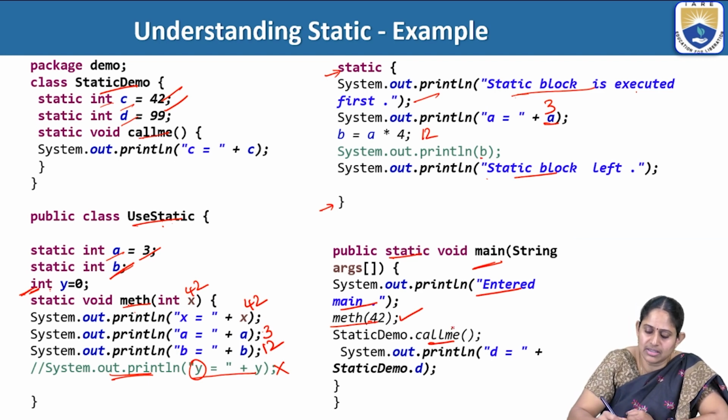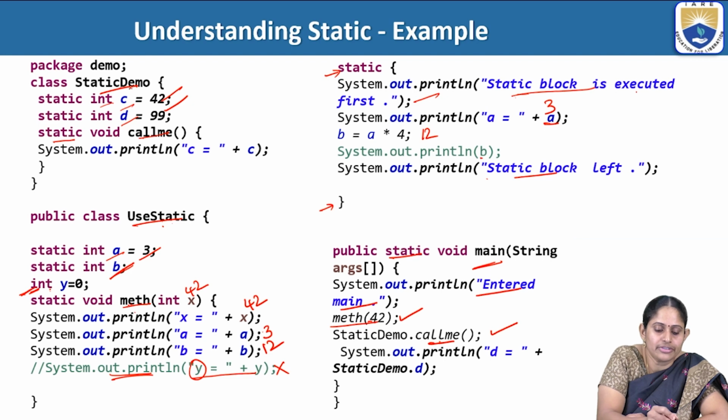So after displaying all this, it will come here to call StaticDemo.callme. So this callme method is again a static member of the demo class. So main can access it, and it can directly access it without creating an object, by just making use of the class name, it can invoke the static method.